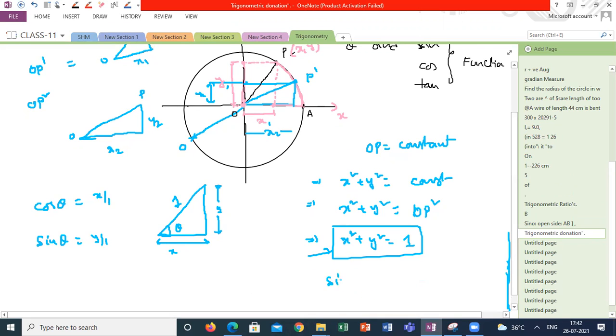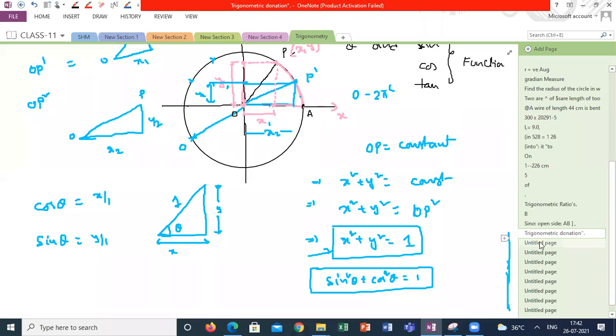I am getting sin square theta plus cos square theta equal to 1. Now, if this point completes one more revolution, that means between 0 to 2 pi radians, anywhere, at any different points, everywhere the sum of the squares of the sin ratio and cos ratio is fixed. But each sin ratio and each cos ratio has a different length based on the position. Correct? Am I right or wrong?